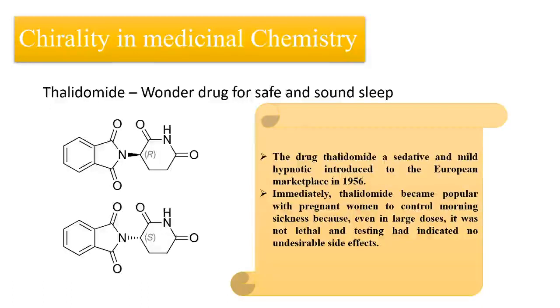Right now, thalidomide is in its right field, you can say, of medicinal property. This drug nowadays is used for cancer treatment. Cancer, everyone knows, is uncontrolled growth of cells, and to stop that growth, thalidomide is now used. Just imagine this drug was given to pregnant women, and the actual medicinal property of this drug was to stop the growth of the cell, which was supposed to be used for cancer treatment. So if you fail to identify the chirality, a huge mistake in medicinal chemistry can happen.